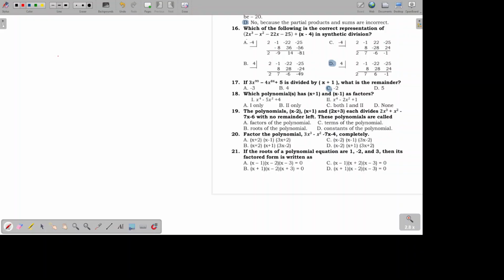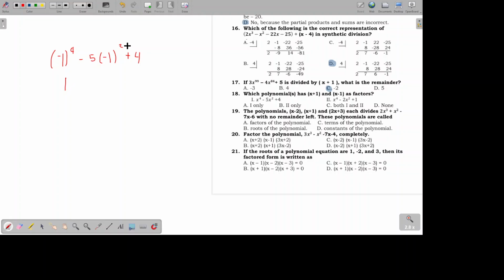So this will become negative 1 raised to the power of 4 minus 5 times negative 1 raised to the power of 2 plus 4. So again, even exponent, this will become 1.